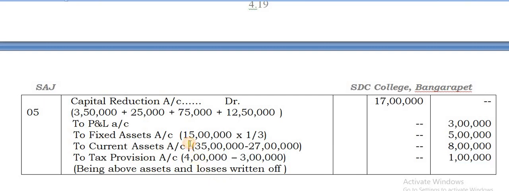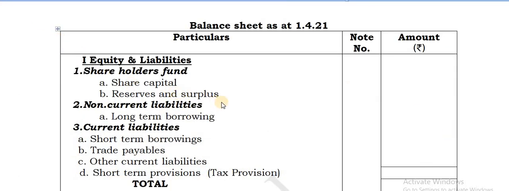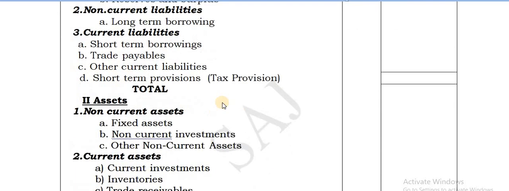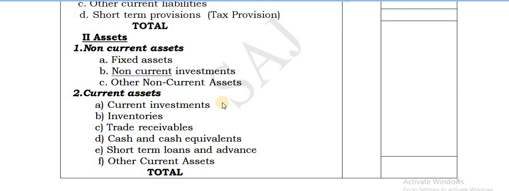Okay. Now you could observe these amounts are exactly equal to the 17 lakhs. No difference is there. So since there is no difference, need not enter anything there. Well, you go for a balance sheet. You can write down the balance sheet. Short-term provisions, there is a tax provision. That is one special item that you need to write.